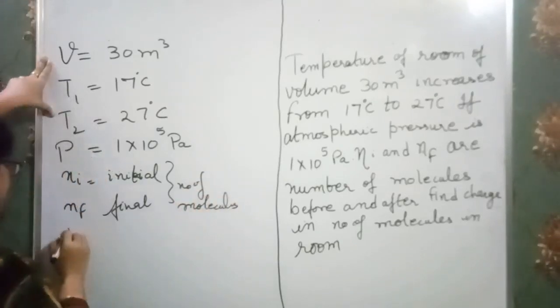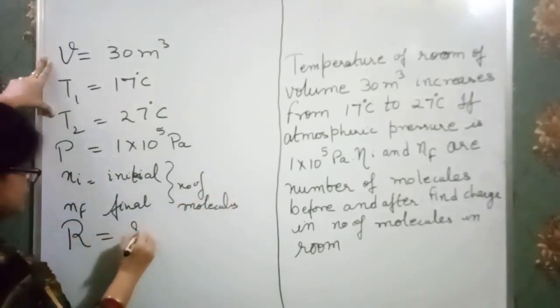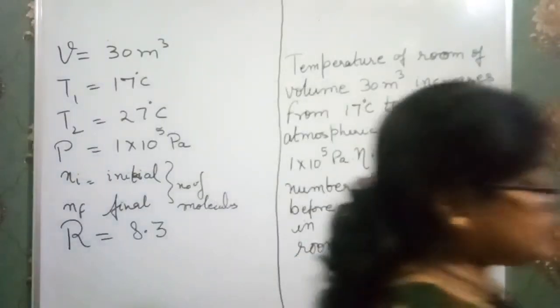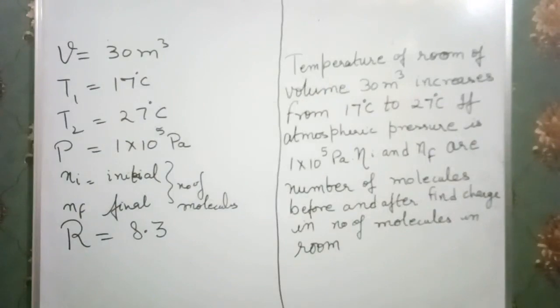In these cases, we must know the value of R is 8.3. Now I am going to solve this question. Just watch it carefully.